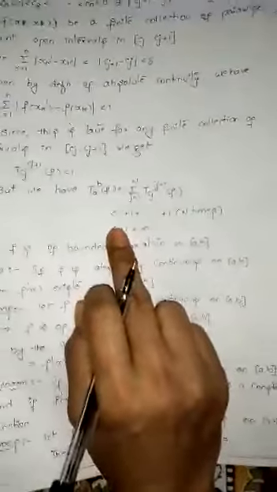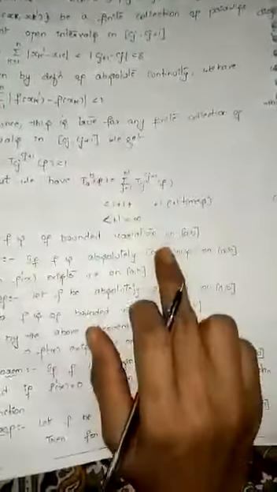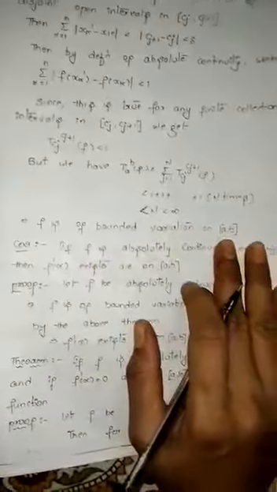But n is nothing but a finite number which is definitely less than infinity, therefore the total variation is less than infinity. Hence we come to the conclusion that every function which is absolutely continuous is a function of bounded variation on the closed interval a comma b.